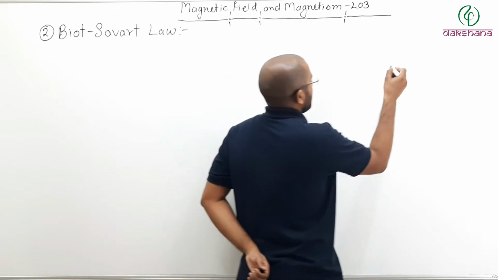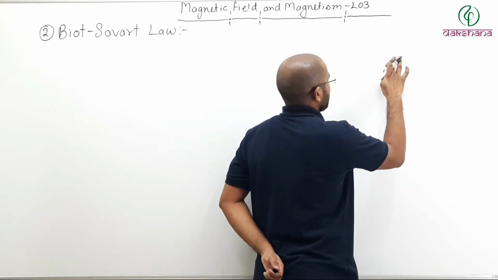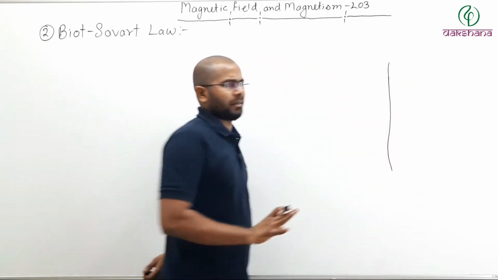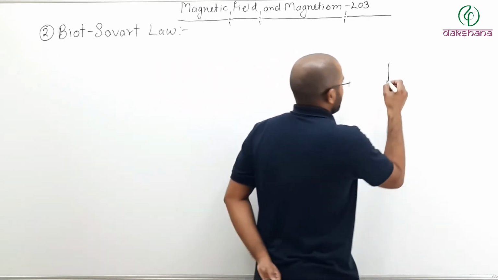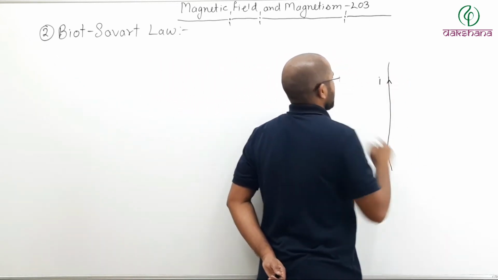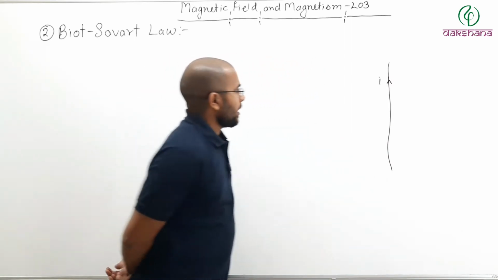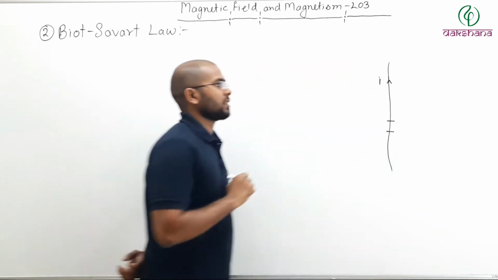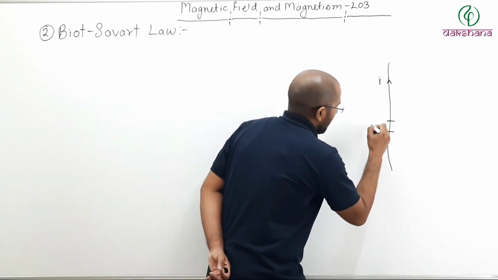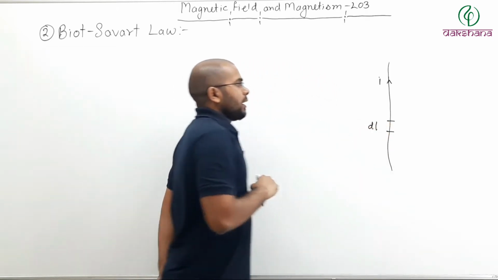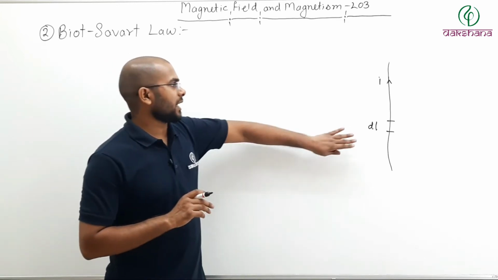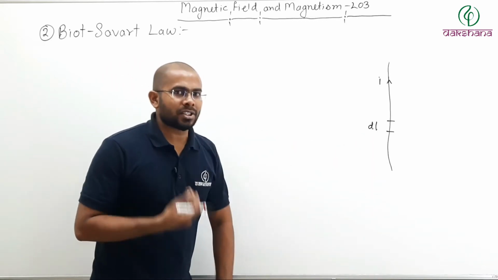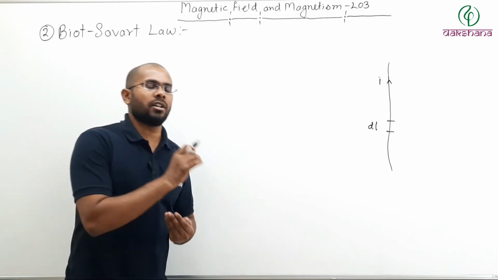So let us take a current carrying conductor. For the purpose of this law, we are taking a random shape conductor. It can be any shape. Now let us assume that current I is flowing like this, in the upward direction. Now let us say that there is one small section of this wire of length dl, like this. You already know that in the case of magnetic field, this dl can be taken as a vector, and the direction of this dl will be in the direction of current.